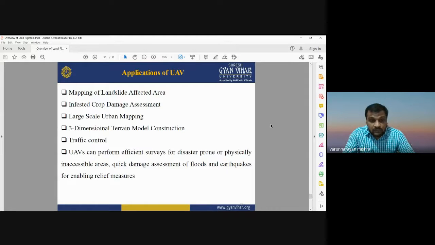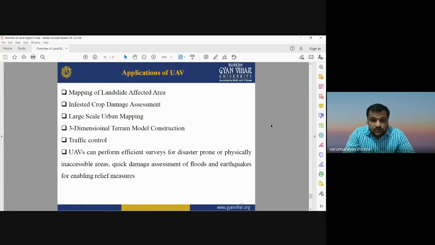It is now very useful for traffic control and management, because most of the areas now have the problem of high traffic. UAVs can also perform efficient surveys for disaster prone areas where it is not possible to go physically.